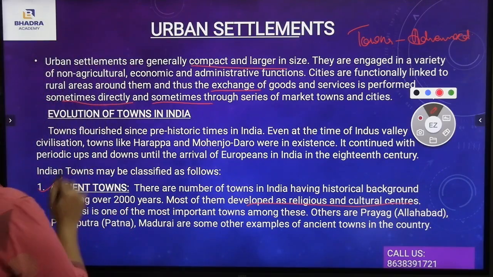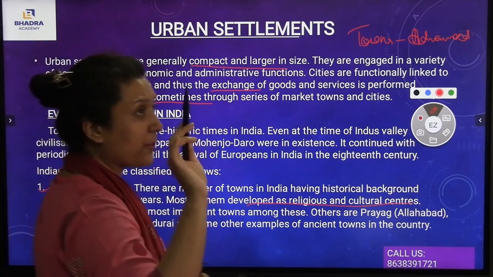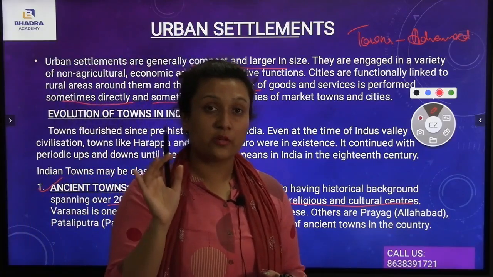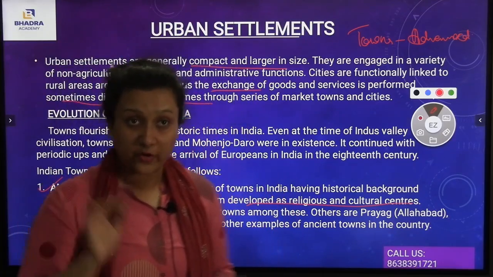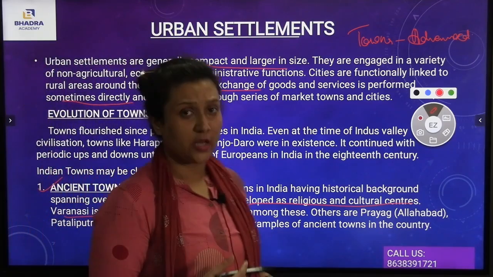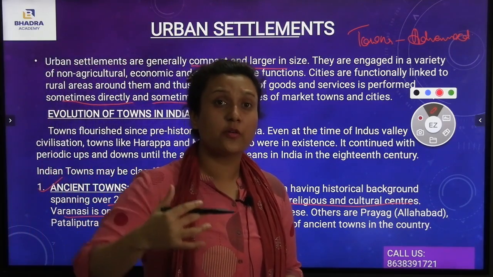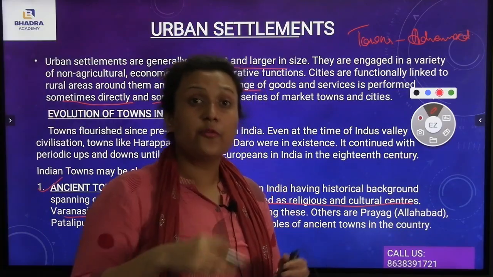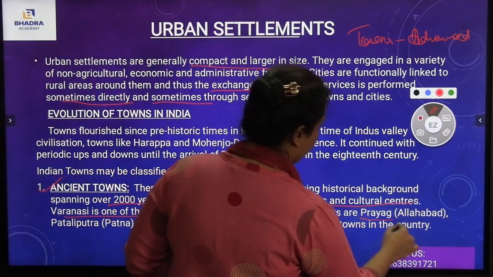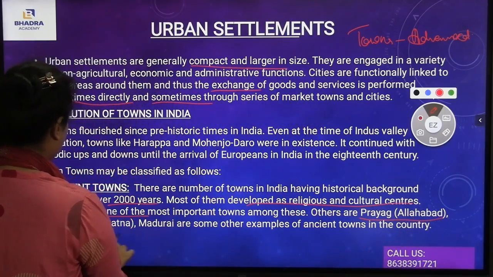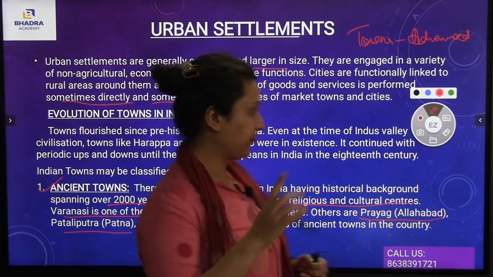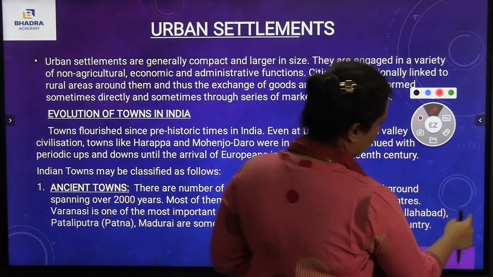Also, Varanasi. One more thing: the ancient towns are 2000 years old. Very important. Varanasi is an example of an ancient town. Varanasi is one of the most ancient towns, and even before the British period, Varanasi was still in existence. Also, other cities such as Prayag, Allahabad are ancient towns. Pataliputra, Patna and Madurai are some examples of the ancient towns in our country. So you have understood about the ancient towns.